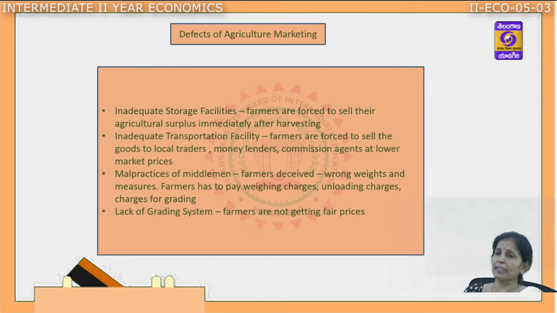The other drawback is lack of grading system. As I told, the farmers require proper knowledge. The farmers require machinery to grade the goods according to quality. And in case they fail to separate the goods according to quality, they are again not getting fair prices for their agriculture commodity. So unless and until we improve the storage facilities, improve the transportation facilities, reduce the malpractices of the middlemen, and improve the grading facilities, the defects of the marketing system cannot be solved.